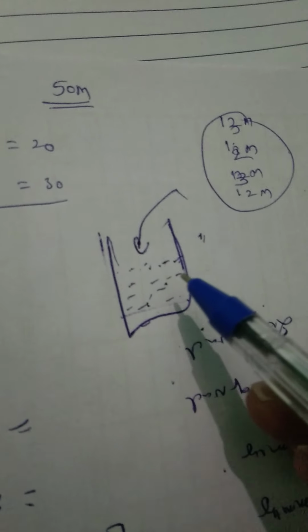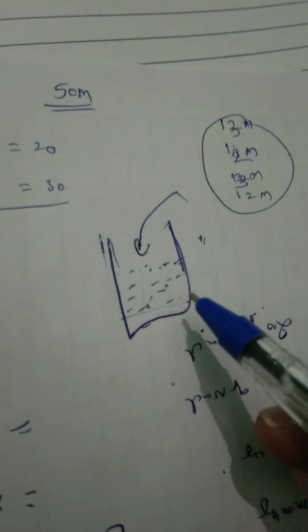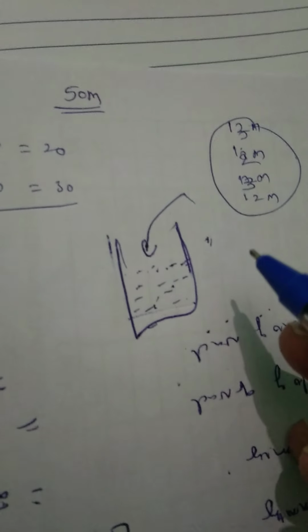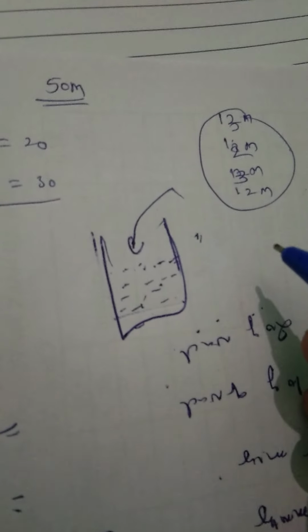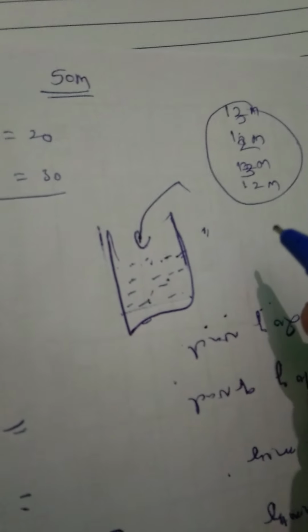But after adding solute, because of attractions, all the solvent molecules present on the surface of the liquid cannot undergo evaporation easily. So we can say that the vapor pressure of the solution is less than the vapor pressure of the solvent. This is a very important point. Vapor pressure of solution is always less than vapor pressure of solvent.